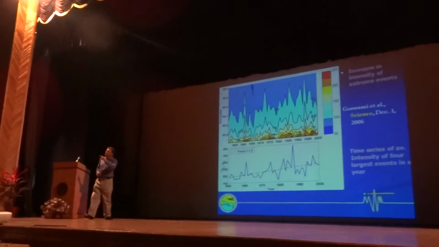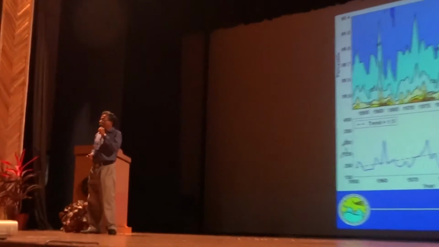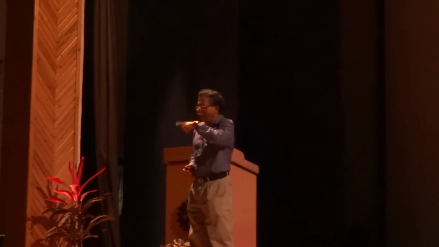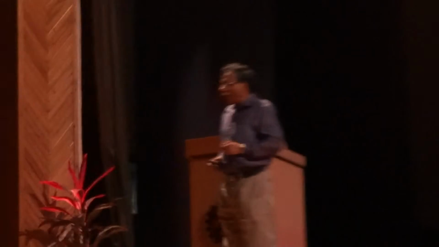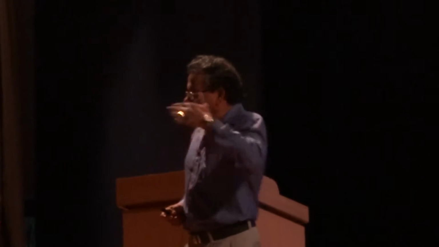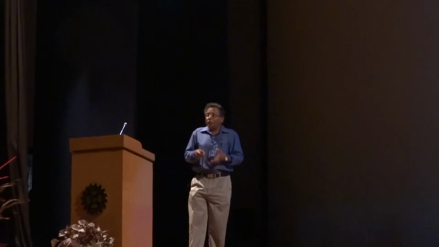In fact, we have also found that the intensity of the highest rainfall events has also increased. Suppose we take this season, June, July to September, any year, and ask what was the highest rainfall level in central India. Fifty years ago the highest used to be 18 centimeters per day, not more than that. But today, rainfall of more than 26 centimeters occurs, many of them. So there is an increase in the extreme events, both in intensity as well as frequency of occurrence.